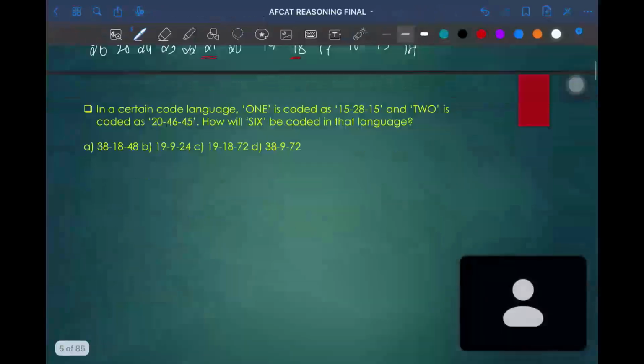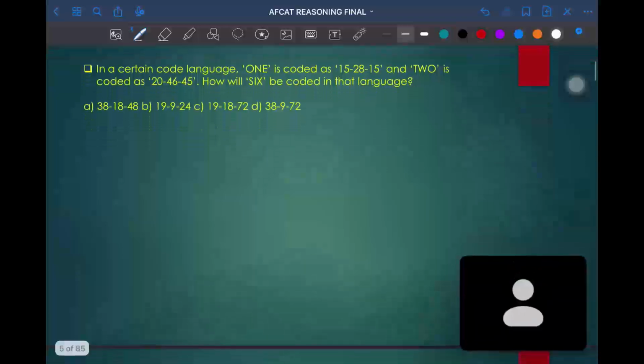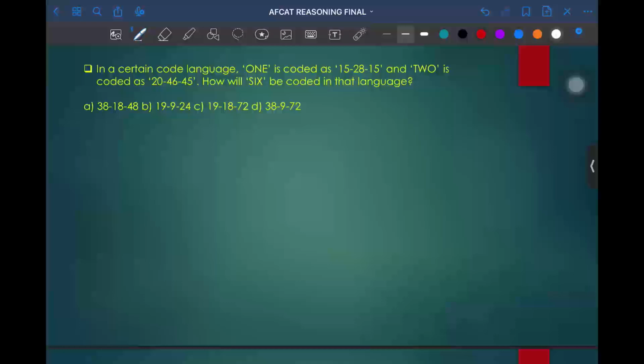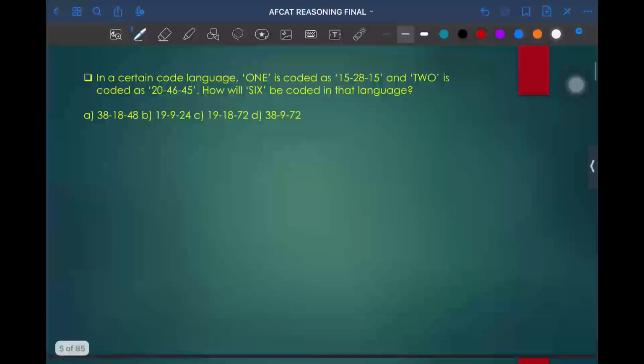And now let us move on to the next question. By seeing this question, this is a different kind of question. What I'll be doing in this session is I'll try to bring you different kinds of questions from each topic, so that you'll be familiar with the different types of questions which will be asked in your exams. And in further sessions, we'll bring many questions from each topic. Like from direct coding, you'll get some 5 to 6 questions, and in the same way for the other topics.